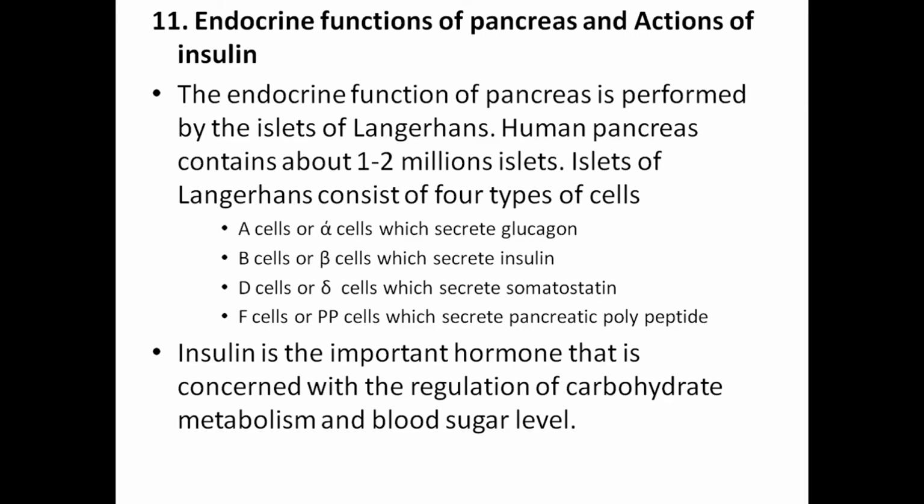The 11th question is endocrine functions of the pancreas and actions of insulin. Endocrine function of the pancreas is performed by the islets of Langerhans. The human pancreas contains about 1 to 2 million islets. Islets of Langerhans consist of 4 types of cells: A cells or alpha cells, which secrete glucagon; B cells or beta cells, which secrete insulin; D cells or delta cells, which secrete somatostatin; and F cells or PP cells, which secrete pancreatic polypeptide. Insulin is the most important hormone concerned with the regulation of carbohydrate metabolism and blood sugar level.